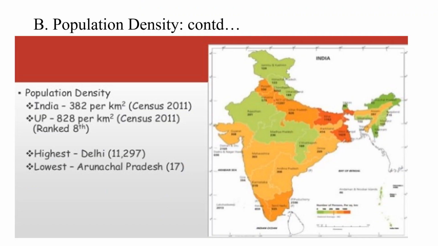If you see the population density within India also, the states bordering Bangladesh are more highly populated. So Bihar and West Bengal have higher population density as compared to other states.